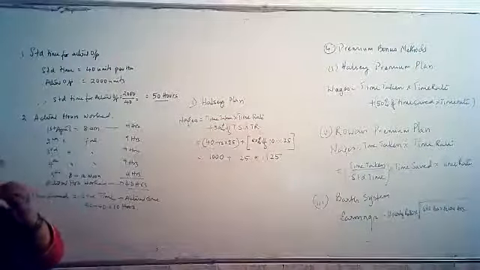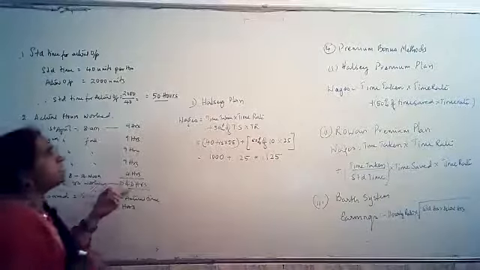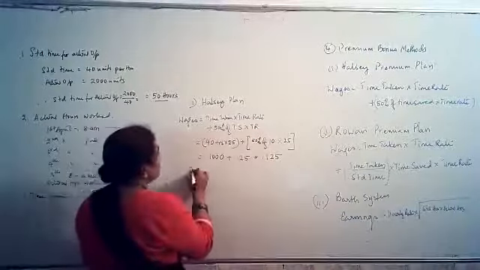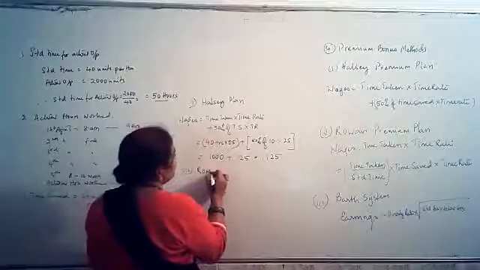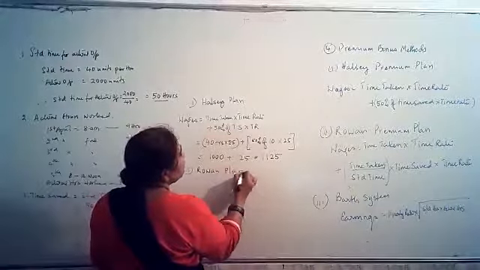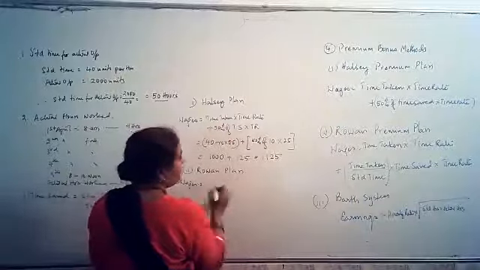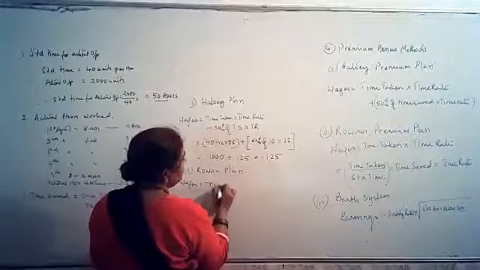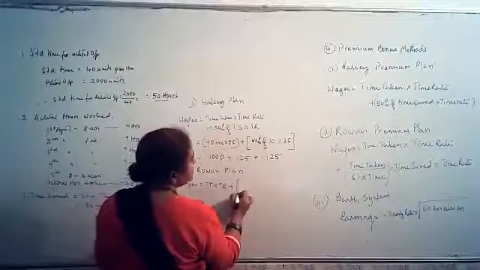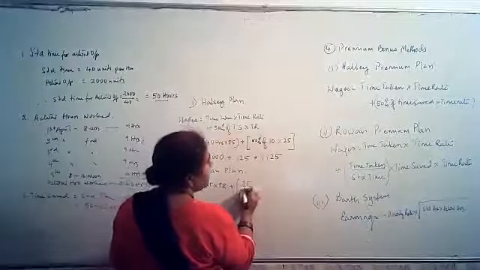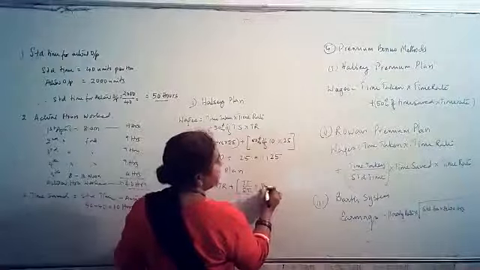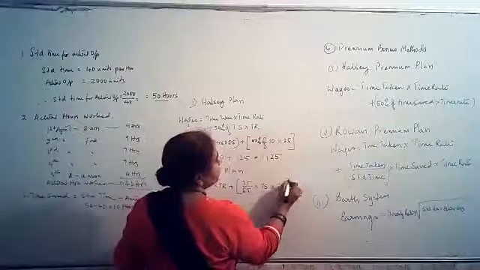Let's look into the next plan, that is the Rowan plan. Rowan plan wages is equal to time taken multiplied by time rate plus time taken divided by standard time into time saved into time rate.